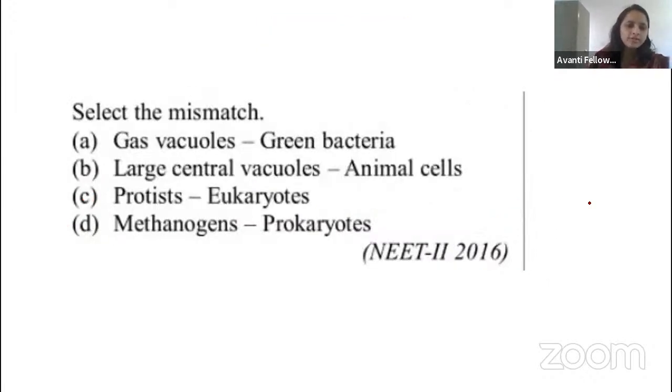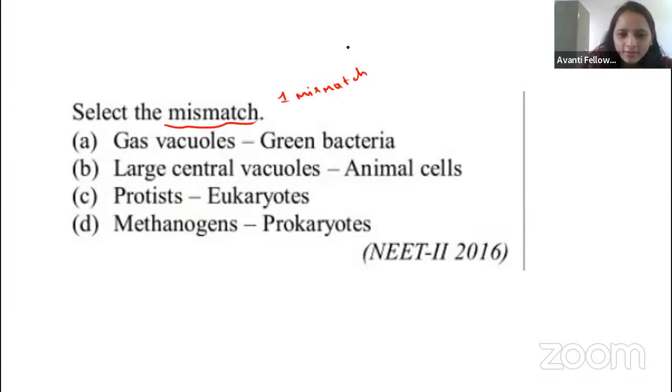So here is another question. Select the mismatch. Okay, guys, you have to select the mismatch here. Carefully understand. Whenever the mismatch is here, only one is mismatch here. Okay, only one is mismatch. So you have to find that. So think, guys, think fast. Which is the correct answer?